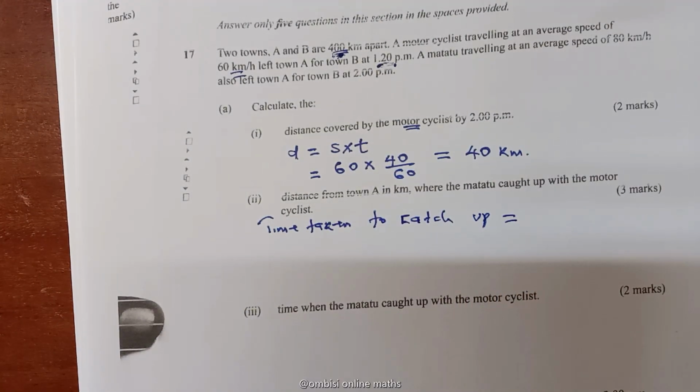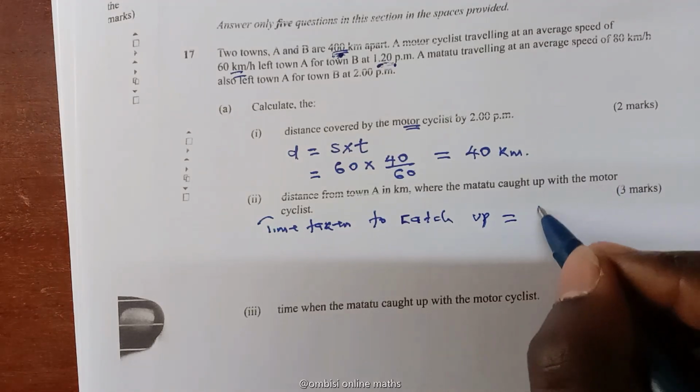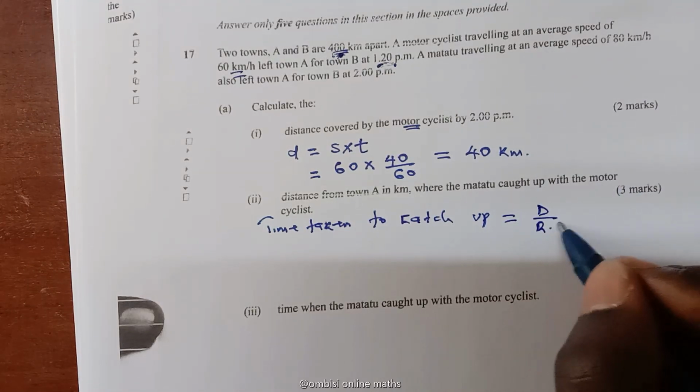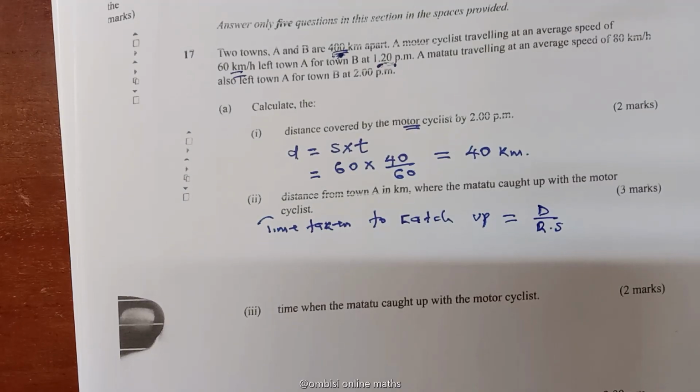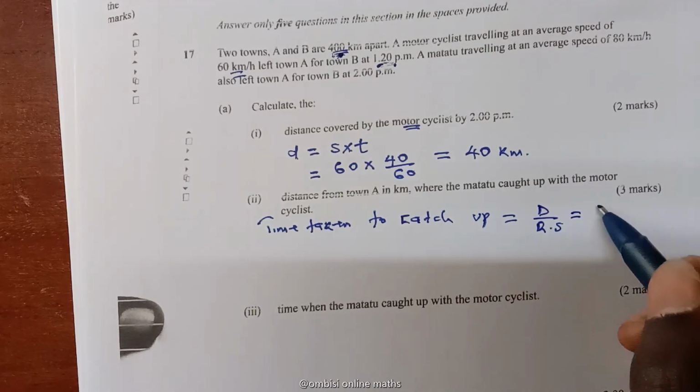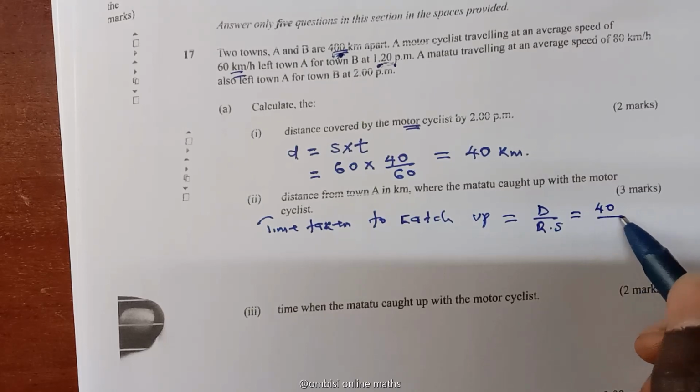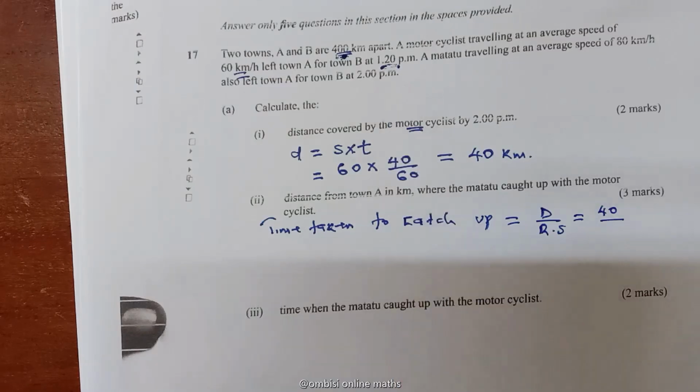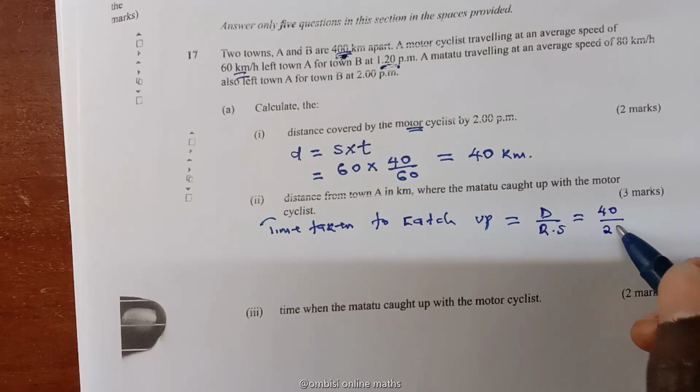And you know that time is going to be distance over relative speed, because now we are comparing the motorcyclist and the matatu. We take the relative speed. So the distance is 40 between them, and the relative speed, since they are heading towards the same direction, with the matatu going at 80 and the motorcyclist at 60, is the difference between their speeds, which is 80 minus 60, giving us 20.